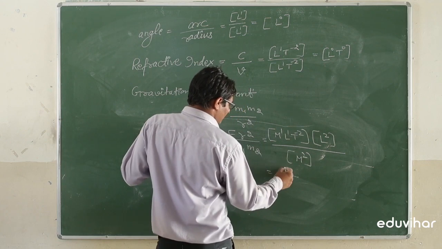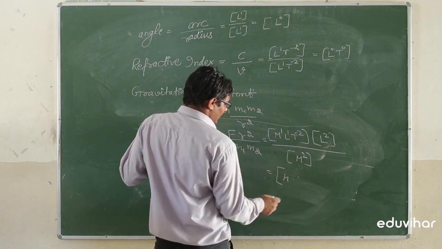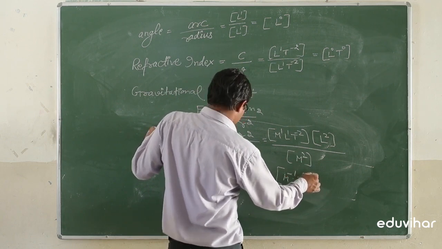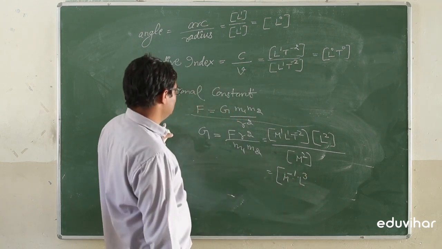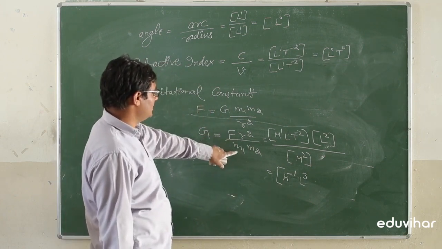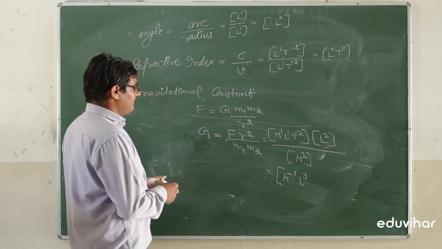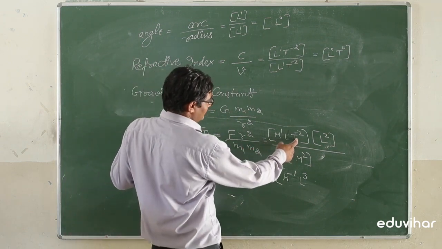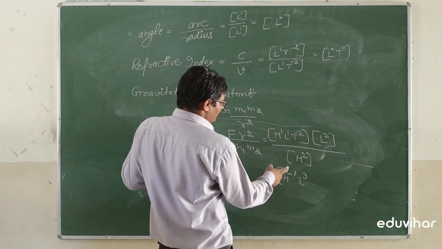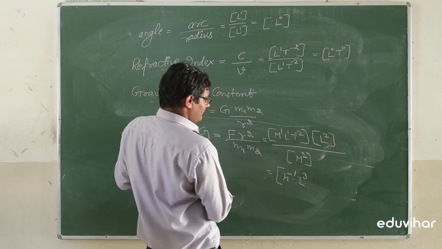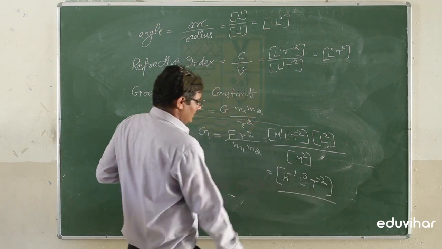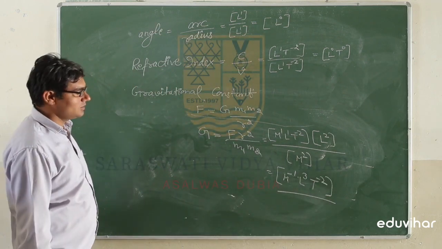So G is F r square divided by m1 m2. F having the dimension formula M1 L1 T minus 2 and L square divided by M square, so M minus 1 L3 T minus 2. This is the dimensional formula for the gravitational constant.